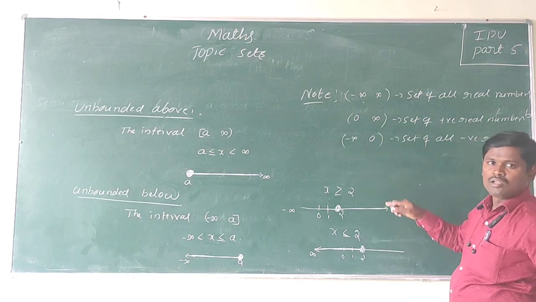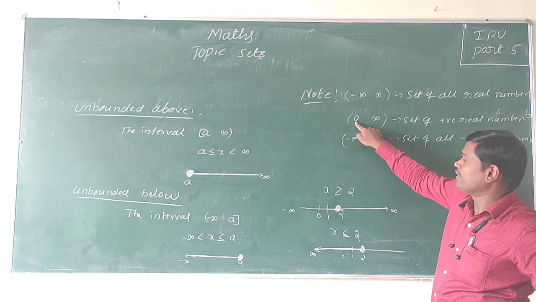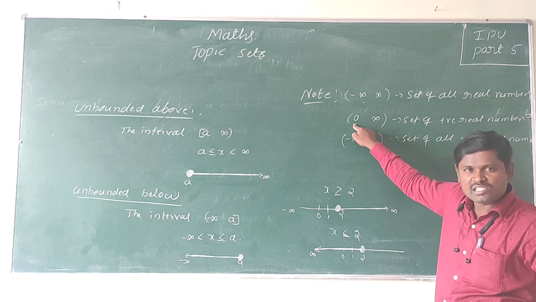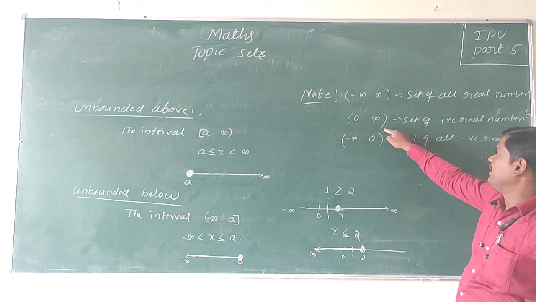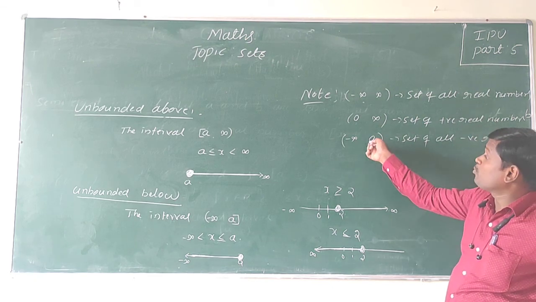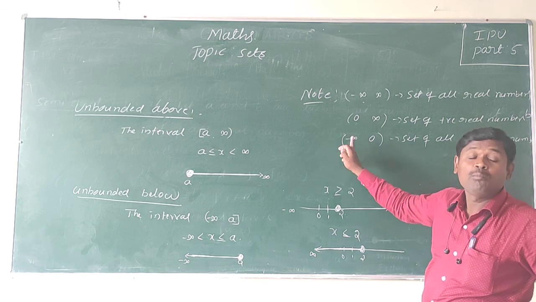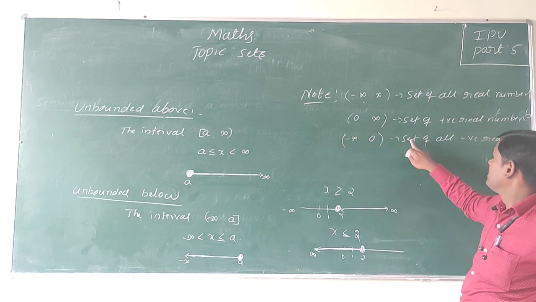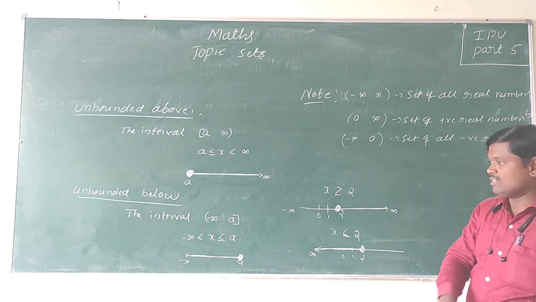Bounded, unbounded above. So 0, we are not considering 0. 0 is neither positive nor negative. So therefore 0 to infinity is the set of all positive real numbers. So 0 to minus infinity is unbounded below. So that is the set of all negative real numbers. So note this.